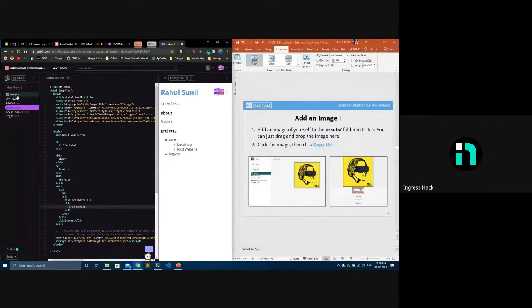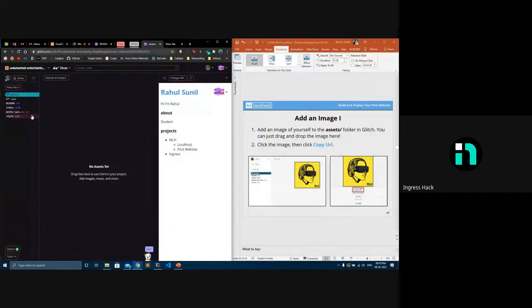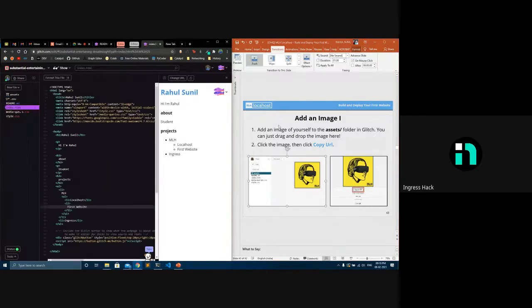So like I said, assets contain all the images, videos, and all. In this case, I'll just add an image. If you want to add your image, you can add your image. Inside this there is no image, but okay, then it's easier.